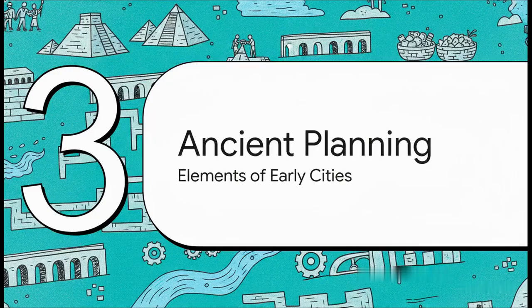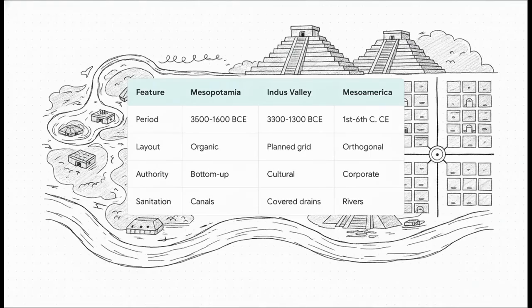Which brings us to Section 3, Elements of Ancient Planning. And this brilliantly illustrates how, between roughly 3500 BCE and 100 CE, these regions independently developed massive, complex urban societies. How did they practically solve the crazy challenges of organizing populations and managing resources? Well, in Mesopotamia, we see organic, emergent layouts adapting specifically to marshlands.